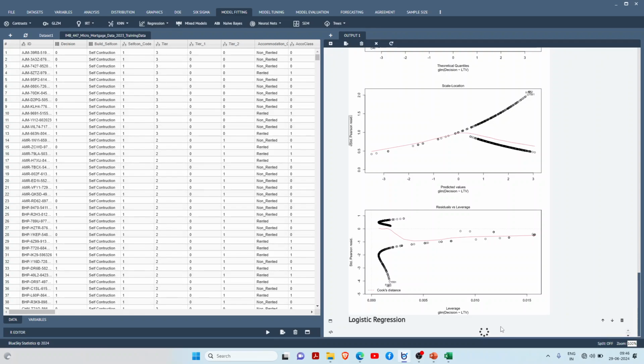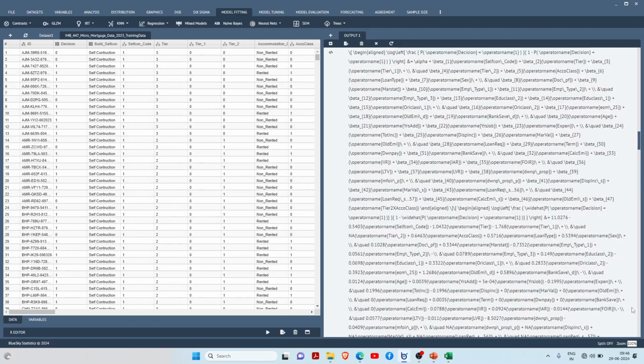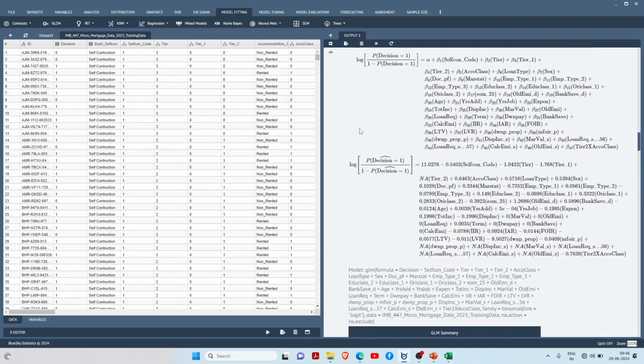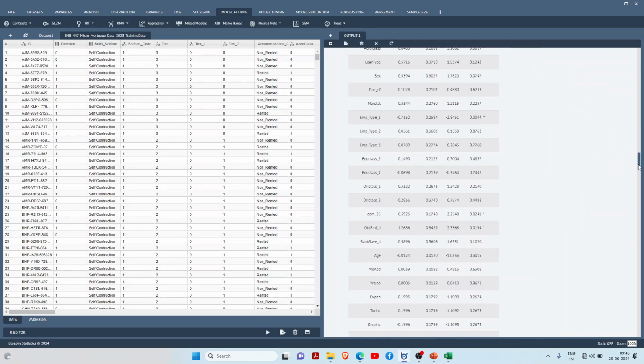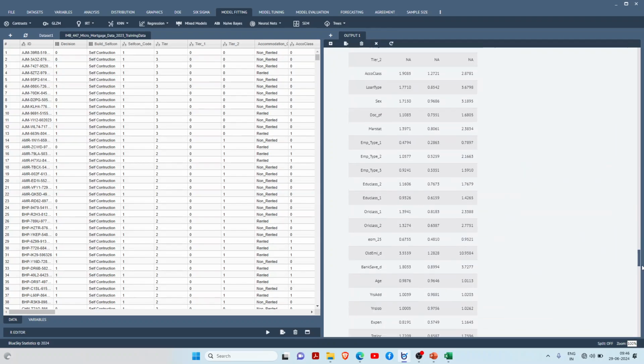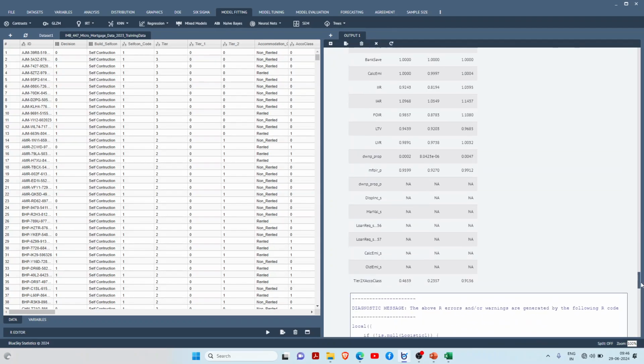It's running the regression model. It will take time as per your processor. Now I think my answer has come. You can see it is this big because I have taken all the variables. Not all the variables would be significant, but you can see all the variables are considered and I have the summary of it.